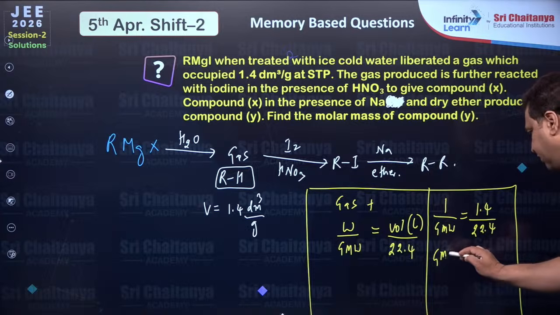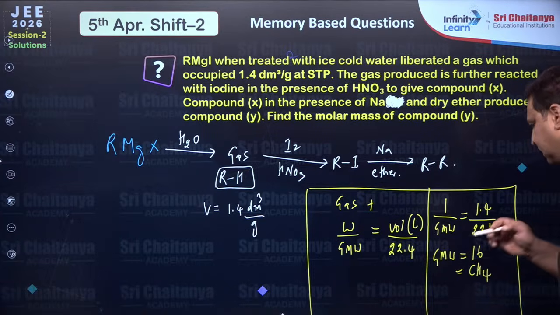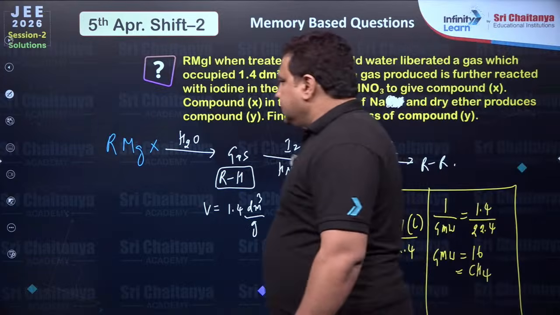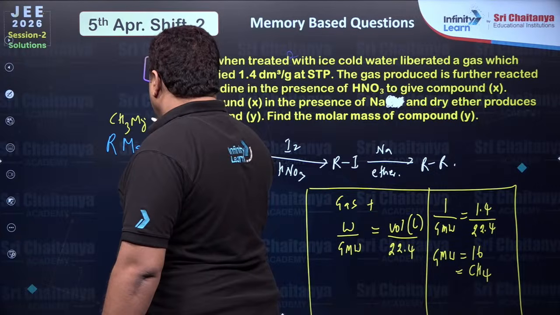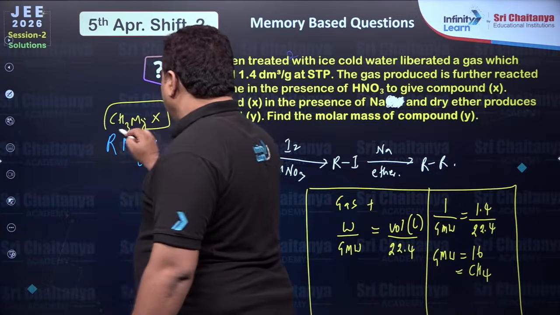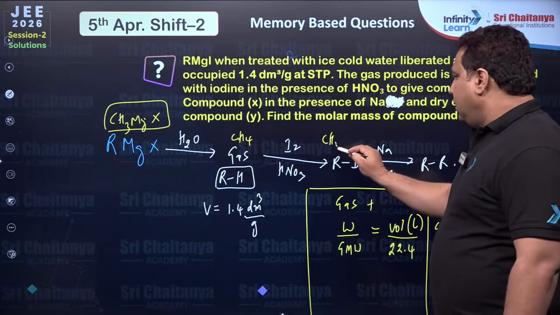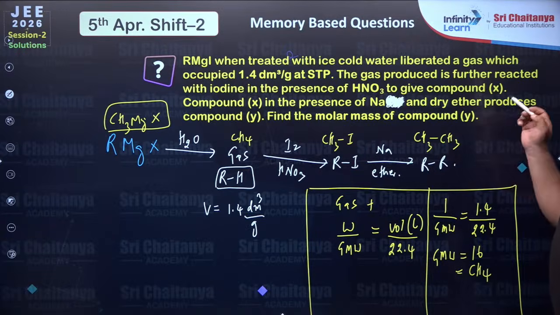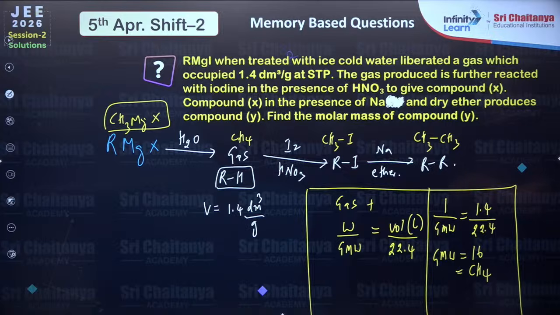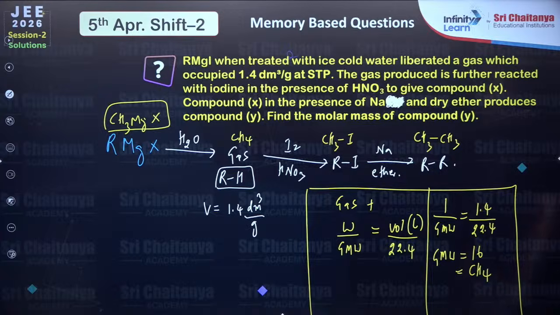So the gram molecular weight of this will come 16. 16 means it should be methane. Agree? Then this should be methyl magnesium halide. The gas is methane, this is methyl iodide, and this one is ethane. Clear? Got it? Reply, everyone. If anybody remembers the question, this is the answer of it. Okay?